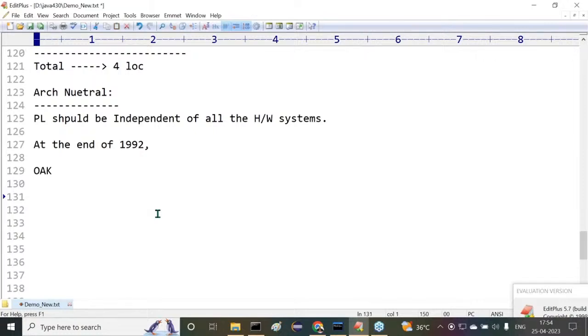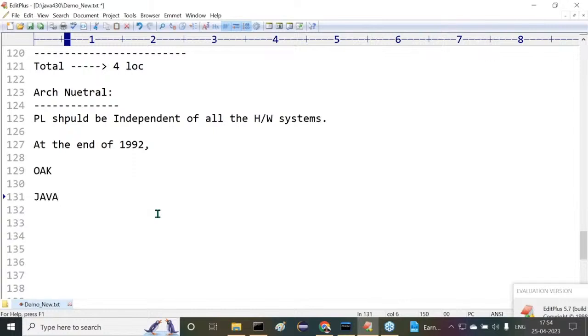While searching for the name, while preparing this new programming language, all Sun engineers used to go to their cafeteria at Sun Microsystems. Cafeteria in the sense of canteen. At the Sun Microsystems cafeteria, they used to take one brand-labeled coffee or tea, whatever it may be. What was that brand-labeled coffee they had there? The name of that brand-labeled coffee is what?